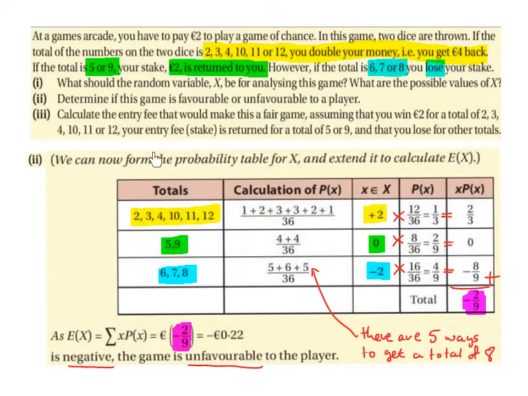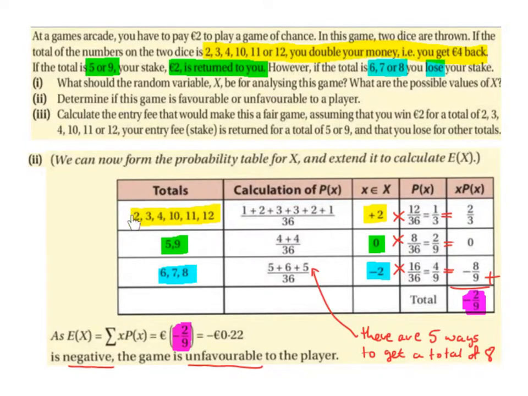We can now form a probability table for x and extend it to calculate the expected value. So remember, if you get a total of 2, 3, 4, 10, 11 or 12, you double your money, get €4 back. So we need to work out the probability of this happening.